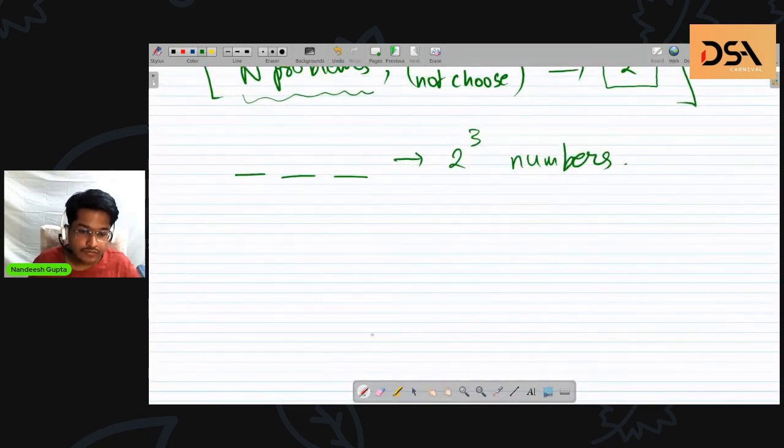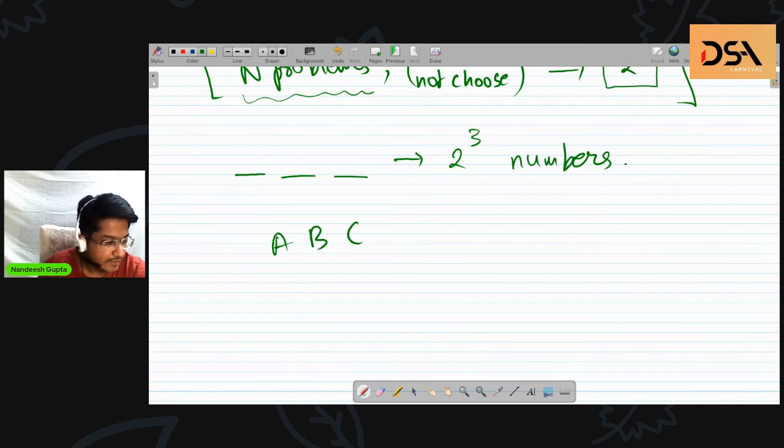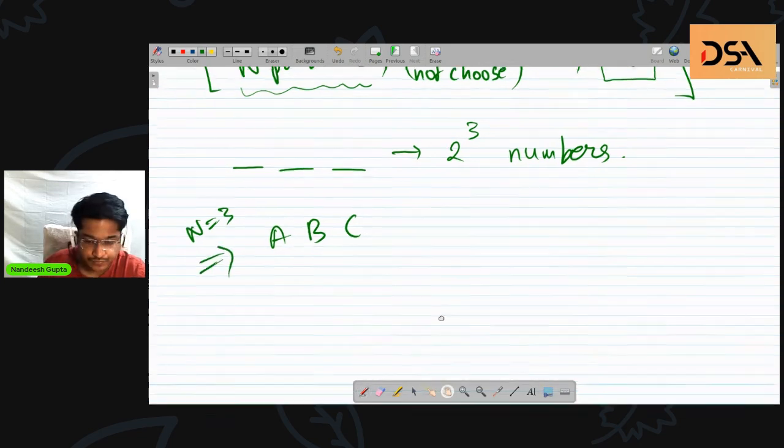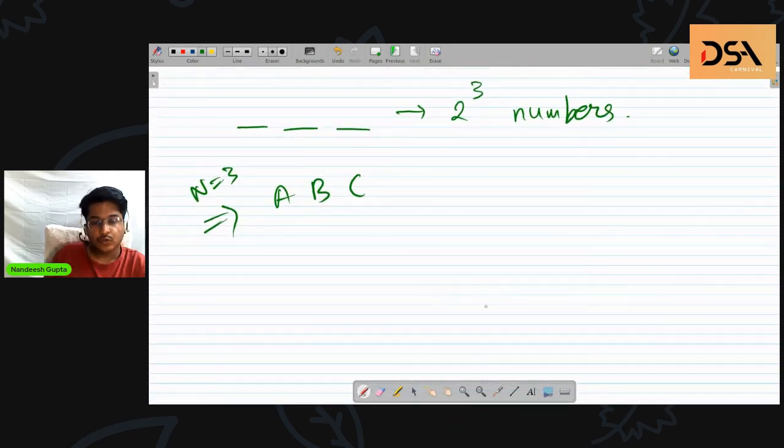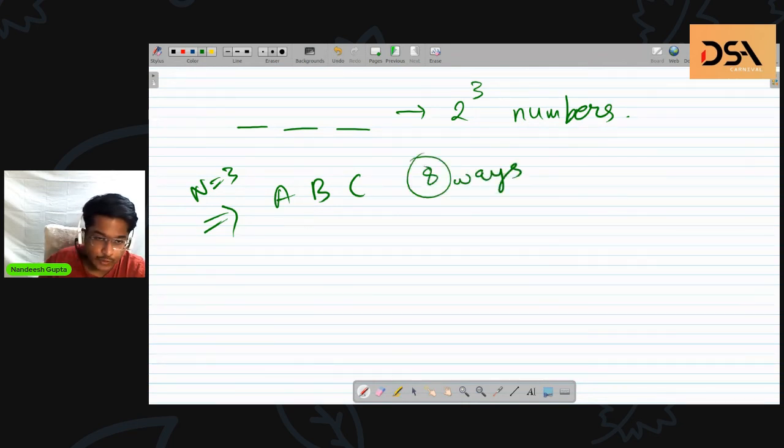Suppose I have 3 problems, A, B, C. I am labeling these problems. N was 3 and the problems are A, B, and C. So now how many ways do I have to make a selection out of this given set? There are 8 ways. So let's try to enumerate all of these ways.